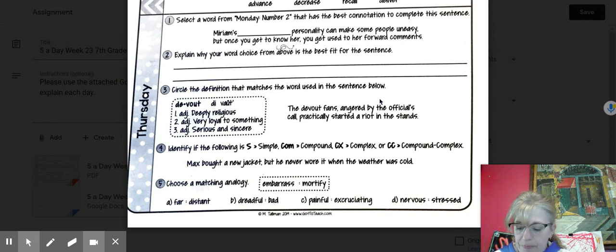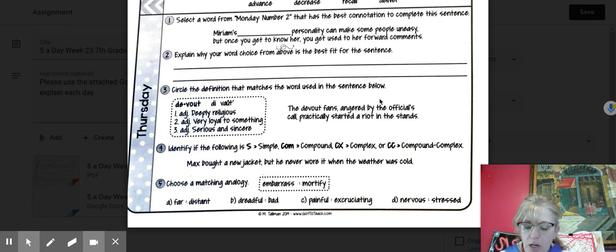For Thursday, number 4, don't forget to go back to your Monday. You're going to be choosing candid, blunt, or forthright to see which one goes in there, and it should be pretty obvious because of some words that are in the sentence, and then explain why you chose your word.